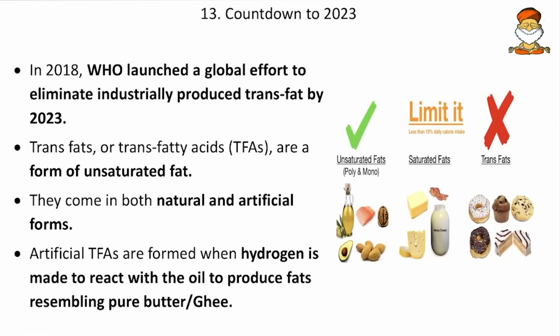Then come to the next, the countdown to 2023. So what is this countdown to 2023? In 2018, WHO launched a global effort to eliminate industrially produced trans fat by 2023. Trans fats, or trans fatty acids, are a form of unsaturated fats, and they come in both natural and artificial forms. The artificial trans fatty acids are formed when hydrogen is made to react with oil to produce fats resembling pure butter or pure ghee.